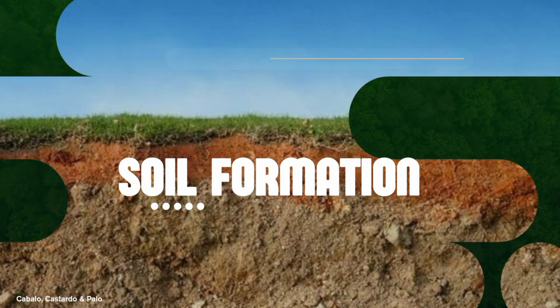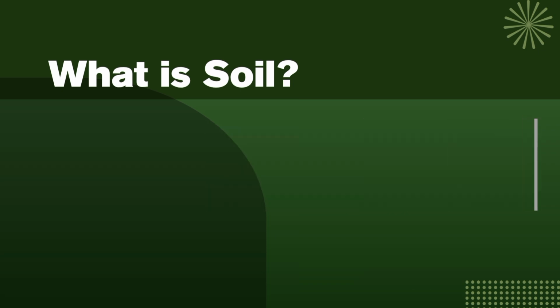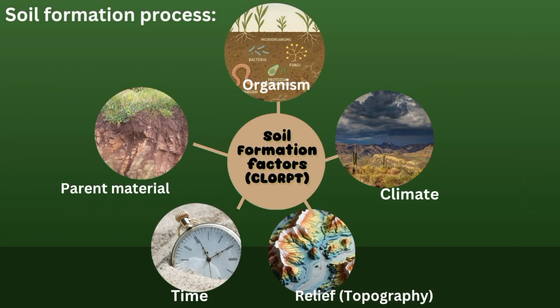And now we're done discussing weathering. Let's proceed to soil formation. But before we proceed, let's define what soil is. It is a complex mix of mineral matter, organic matter, water, and air supporting plant life. There are five soil formation factors, which is the CLORP, C-L-O-R-P-T.